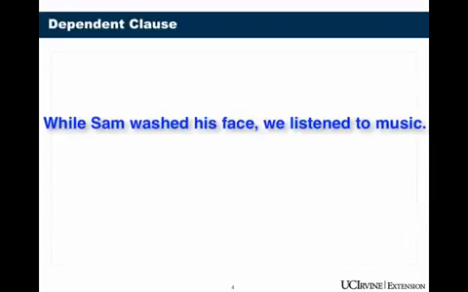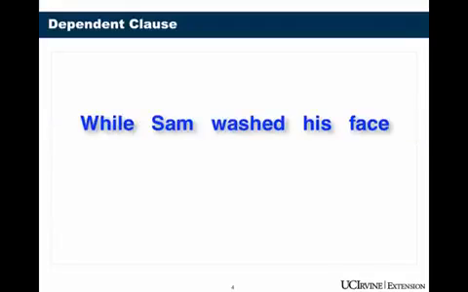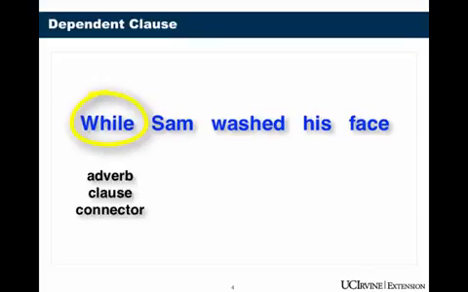Now, before we go any further, you need to make sure you understand what a dependent clause is. Here we have our sentence. This is a complex sentence. While Sam washed his face, we listened to music. The dependent clause is this part, while Sam washed his face. The reason this is dependent is because it cannot be a sentence. This is not a sentence by itself. And the reason for that is because of this word while. While is an adverb clause connector.